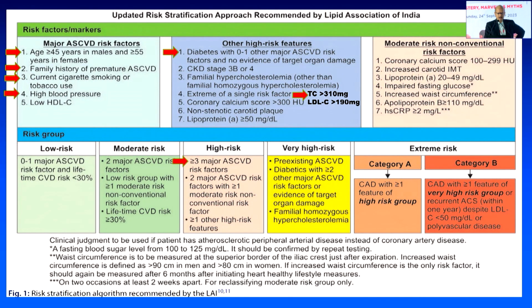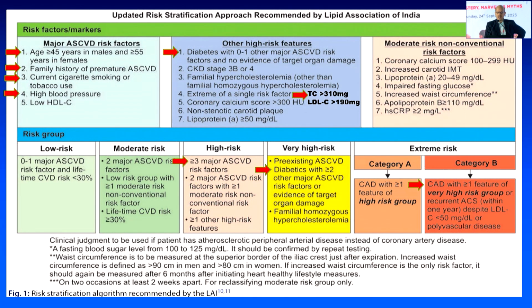So does he fall in high risk? Because he has more than 3 major ASCVD risk factors, but he is a diabetic also, so he goes to very high risk. But his presentation is MI, so he becomes extreme risk. So we have extreme risk category A and category B. Why should we know this risk stratification? Because based on his risk only we can fix the LDL-c goal.